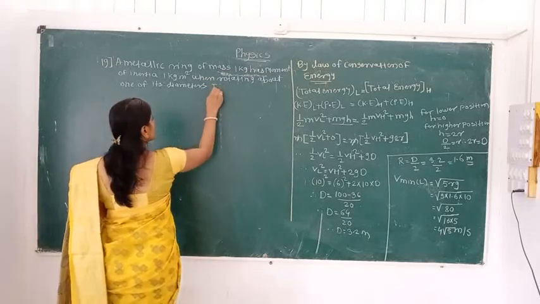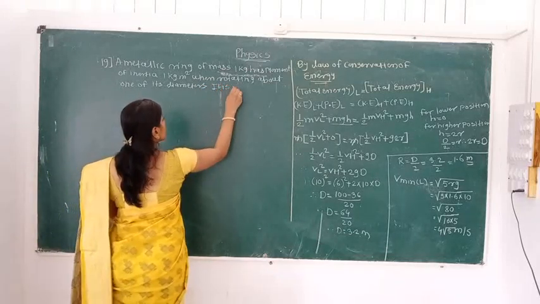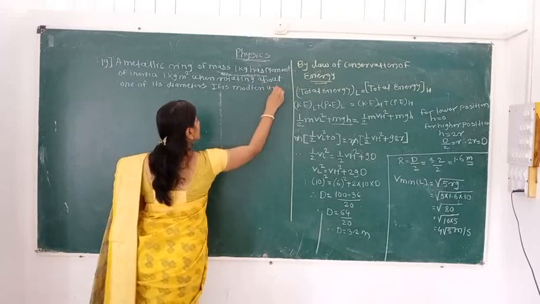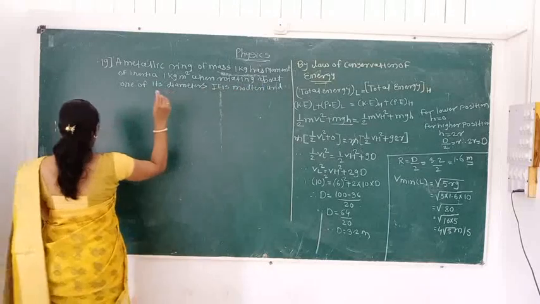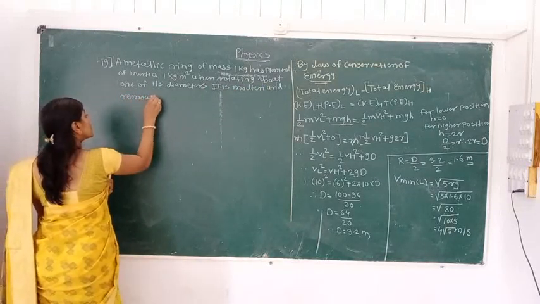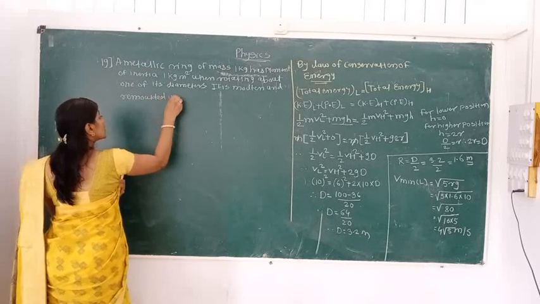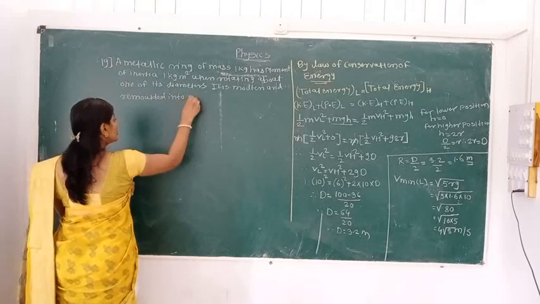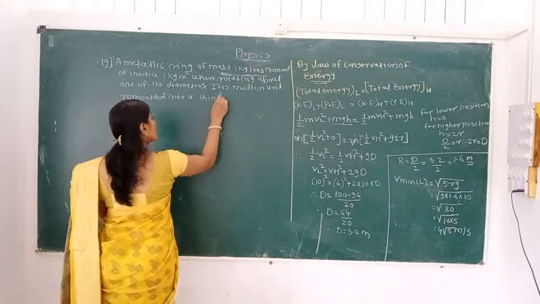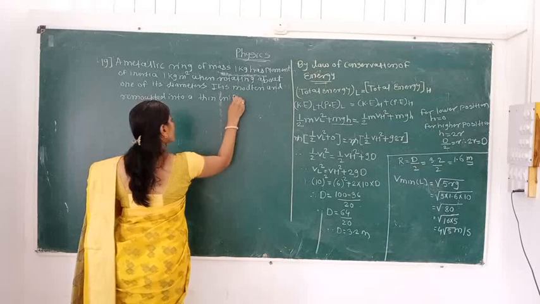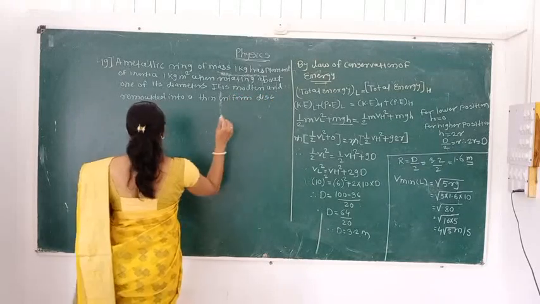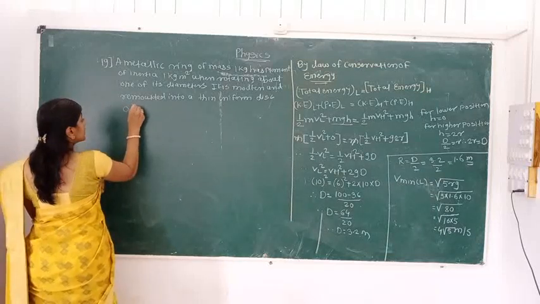It is molten and remolded into a thin uniform disc of the same radius.